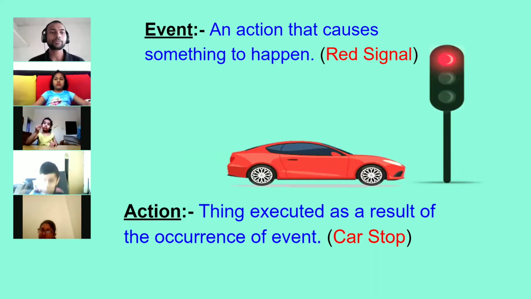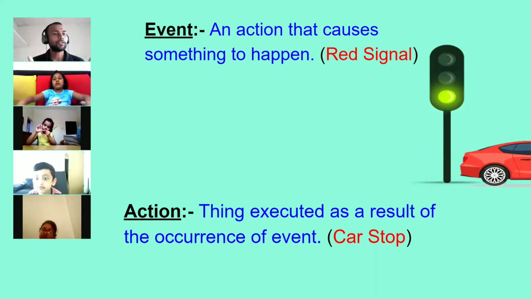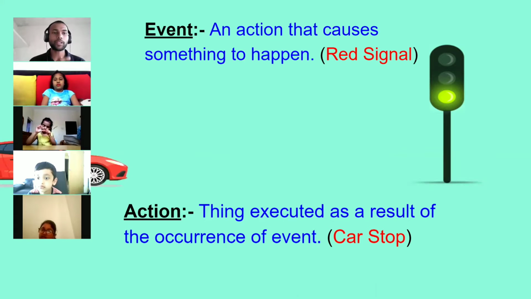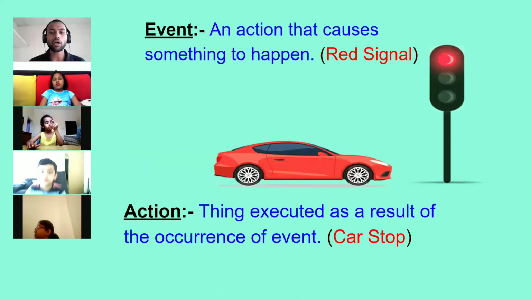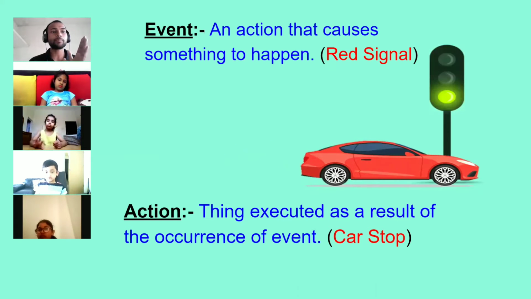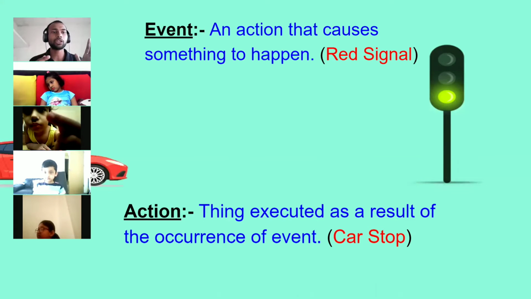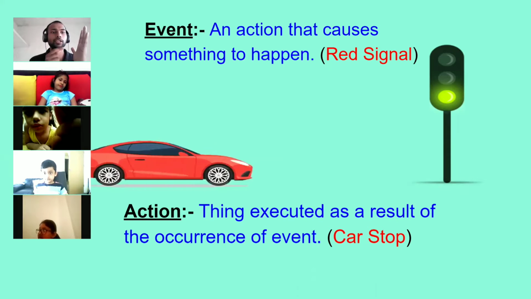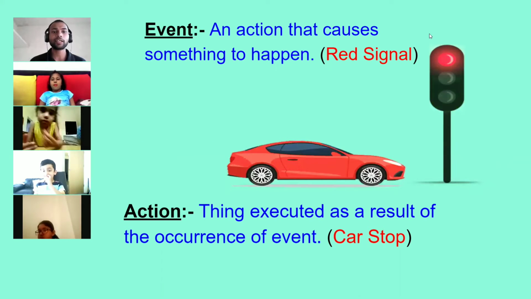So I'm just trying to explain that event and action is everywhere in real life and in coding. Like in your smartphone, have you thought about how this works? When we click on any app, the app launches, or when we click on any video link, the video starts playing.